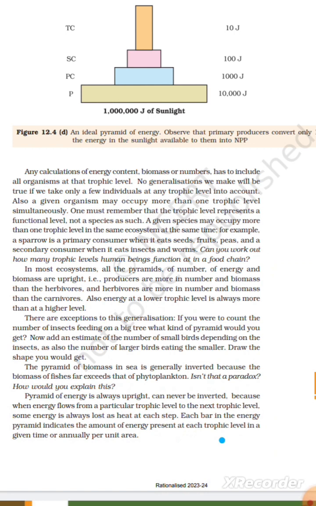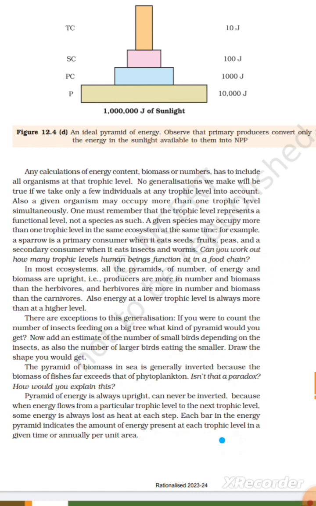In most ecosystems, all the pyramids of number, energy, and biomass are upright. Producers are more in number and biomass than the herbivores, and herbivores are more in number and biomass than the carnivores. Also, energy at the lower trophic level is always more than at a higher level. There are exceptions to this generalization.